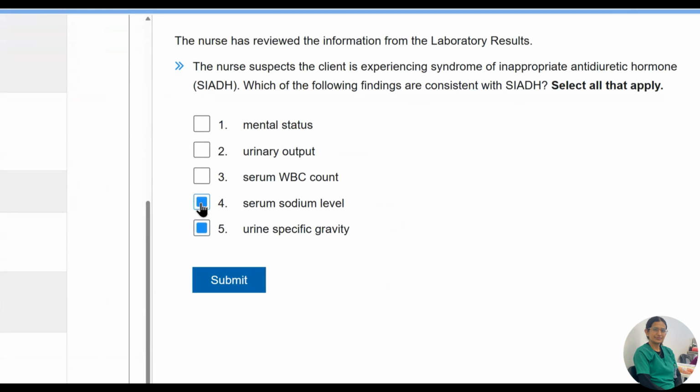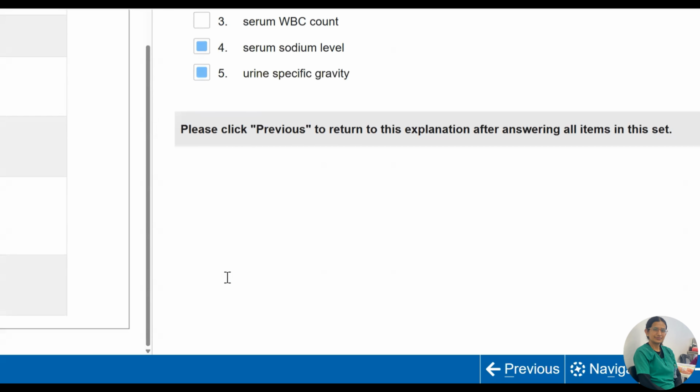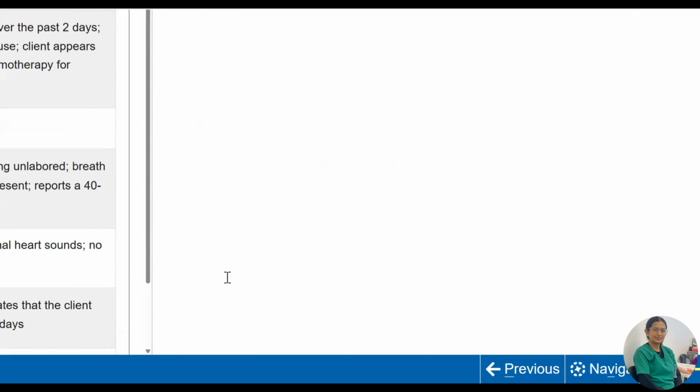So it is correct. In this SIADH, we can see specific gravity as increased because the urine is concentrated. Serum sodium level is also used for SIADH diagnosis, mental status is also included in this, and urine output is also included.